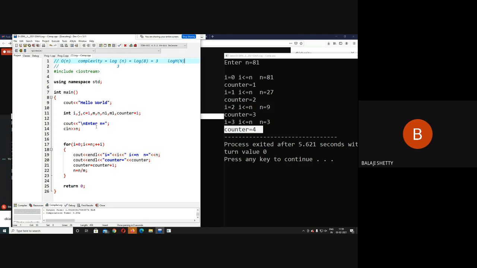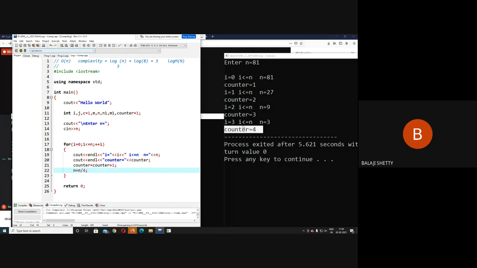It is not understood quickly. But I have explained in very simple words with the help of simple examples. What will happen if the value of m is 2? Your complexity will be log n to the base 2. If the value of m is 3, complexity will be log n to the base 3. If the value of m is 4, the complexity will be log n to the base 4. So should I show it for 4? Let us show it for 4 and your concept will be more clear.